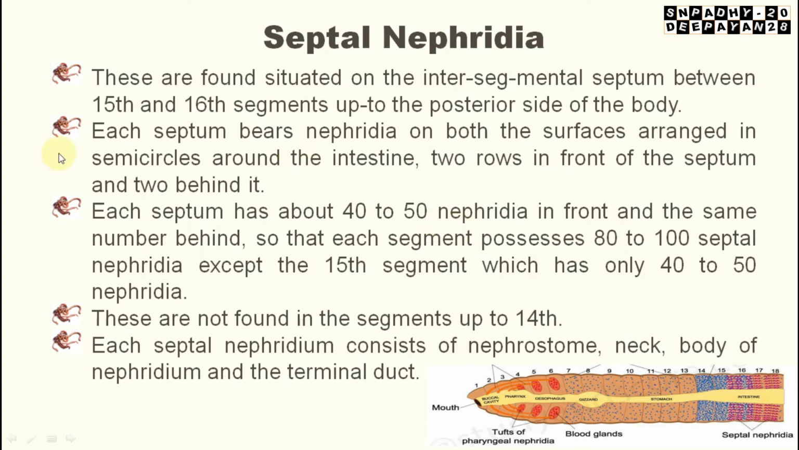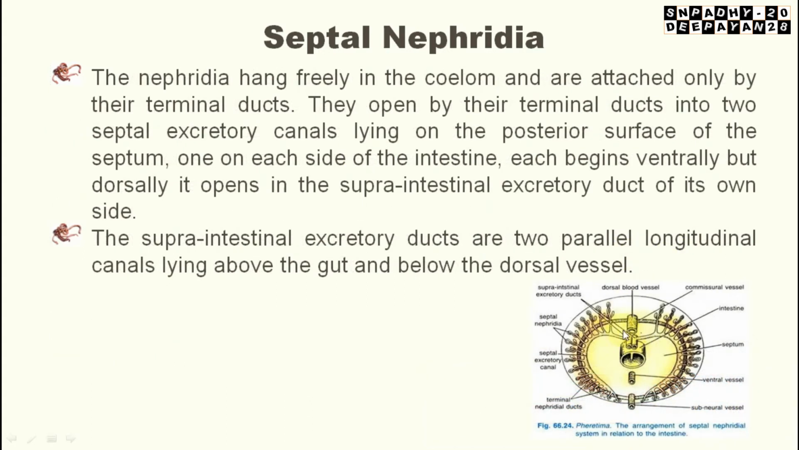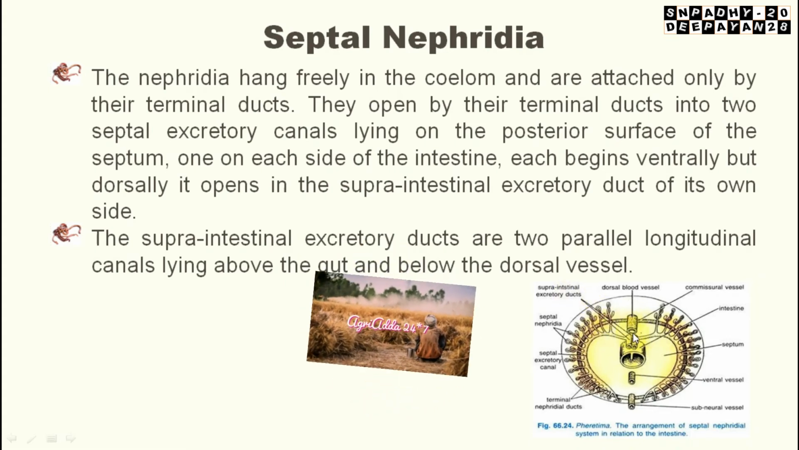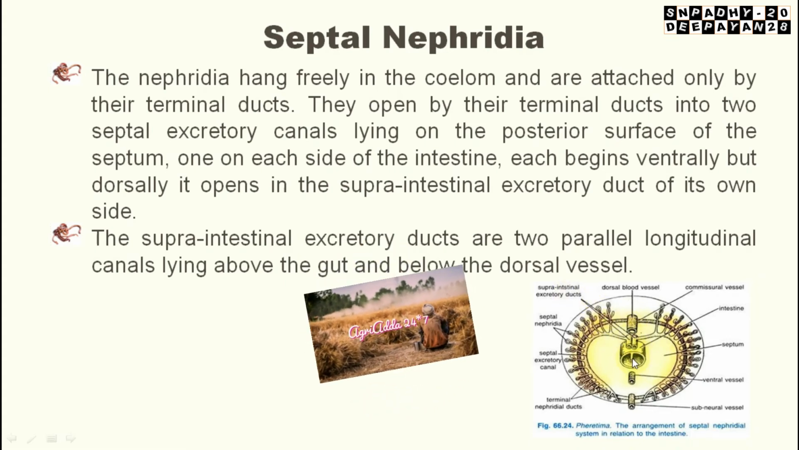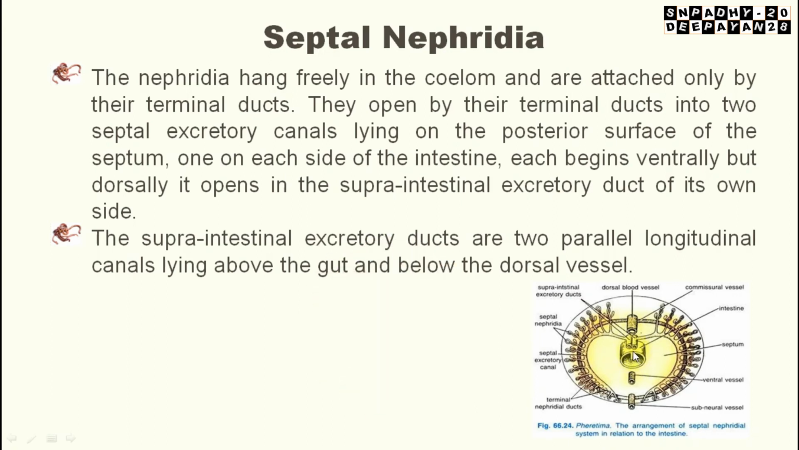So here what will happen? Each septum bears nephridia on both surfaces, arranged in a semicircle around the intestine, 2 rows in front of the septum and 2 behind it. Here you can see this picture. This is the dorsal blood vessel, and these are the supraintestinal excretory ducts through which they will be opening to the lumen, and this is the intestine, the posterior part of the alimentary canal.